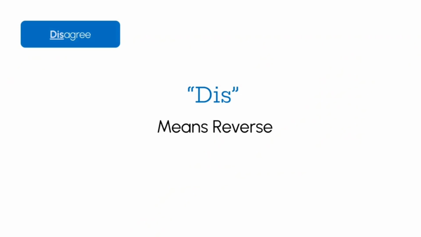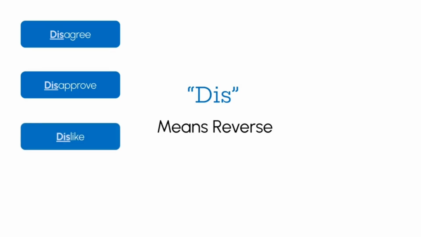The last example of a prefix we will go over today is dis, which means reverse. Disagree is an example of the prefix dis, as it means reverse agreeing, or not agreeing. Disapprove is another example, which means to not approve or reversing its approval.